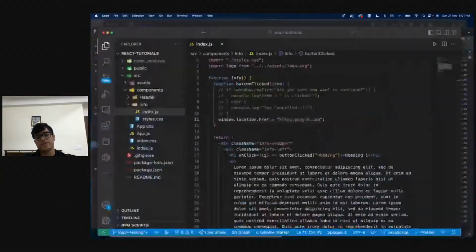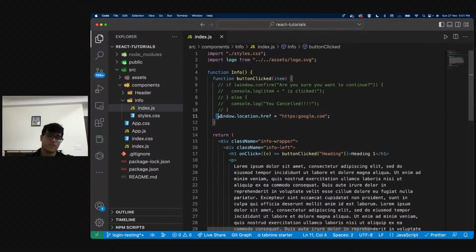There are two ways to do it. So now I changed my button function to window.location.href, and I put the href as https://google.com. And what this does is it takes me to google.com for obvious reasons, correct? Because we changed the window location by JavaScript.